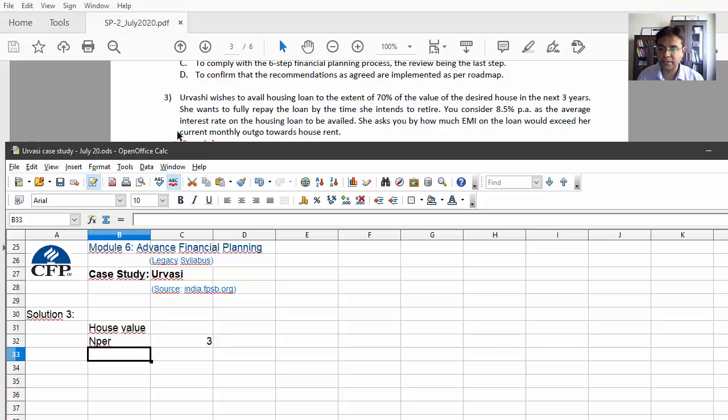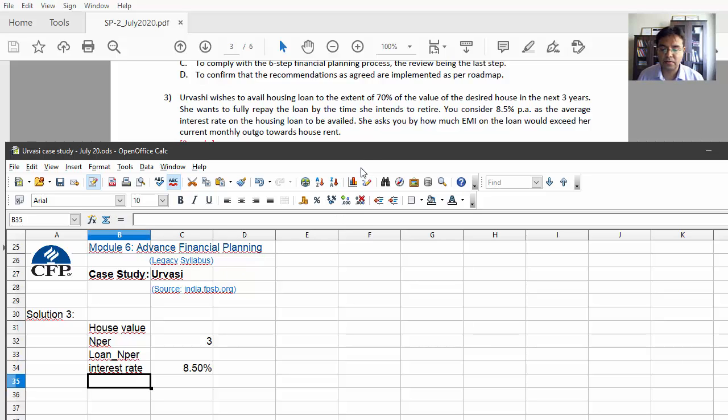Okay, next sentence, she wants to fully repay the loan by the time she intends to retire. So the loan period or the loan number of period, that also we have to take from the case. So what is the age now and at what age she will retire? So that will be the loan period. And you consider 8.5% as an average interest rate. So the interest rate is 8.5% and this is per annum.